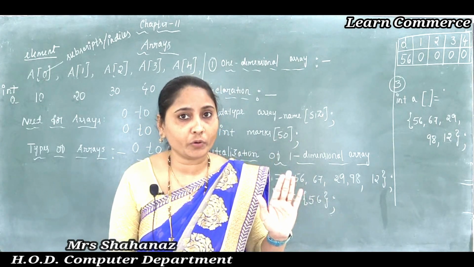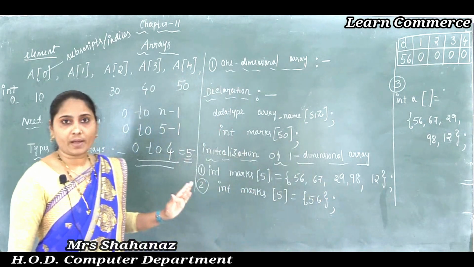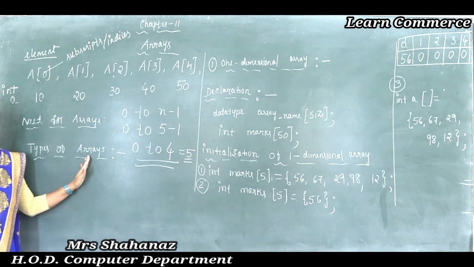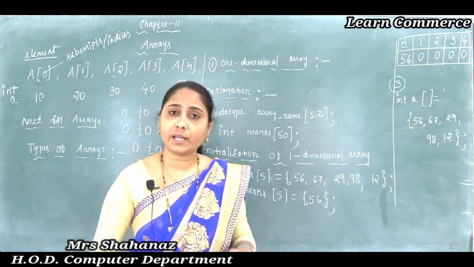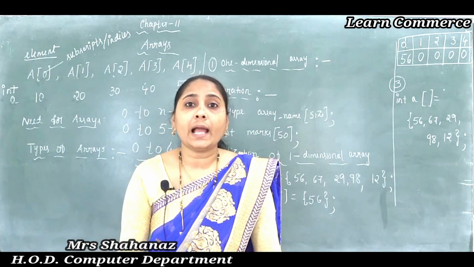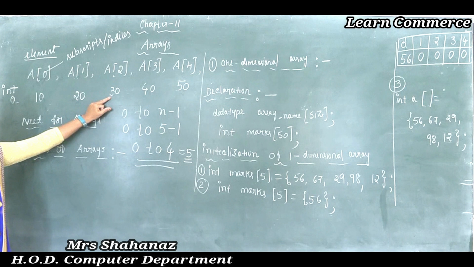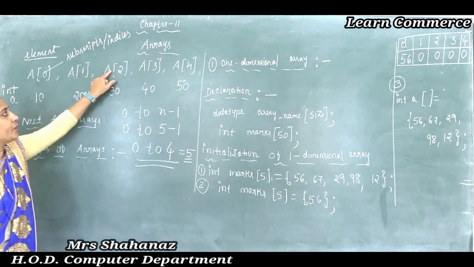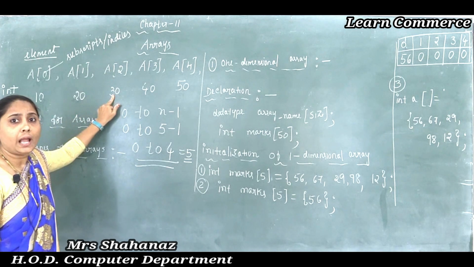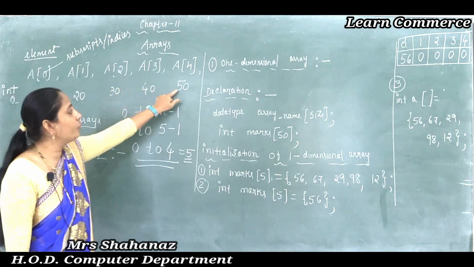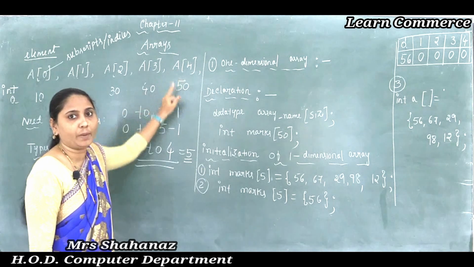So clear this point: what the array is, what the subscript or index value is, and what value the position starts from in an array. Correct? And later, the array element can be directly accessed. Maybe I want to access the element 30. How is it possible? By using the position value of the element 30. And to access the element 50, by using the position value 4 I can access the element 50.